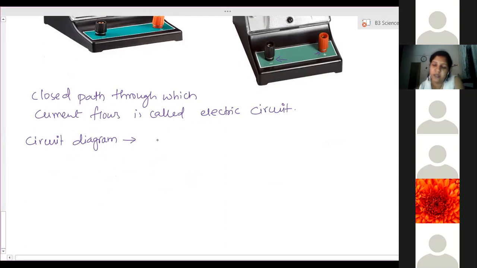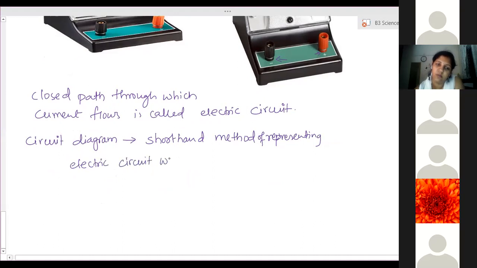It is a shortcut method, a shorthand method of representing an electric circuit with the help of symbols. That is called a circuit diagram. So for example, we use certain symbols instead of the full circuit.